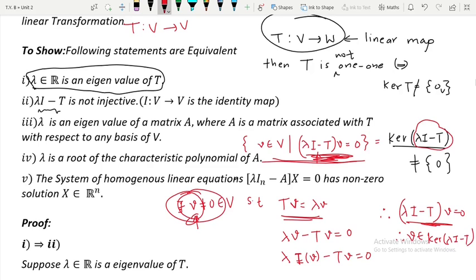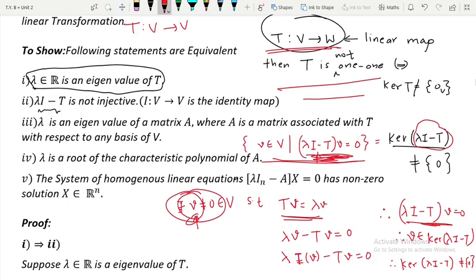Now since v belongs to the kernel of lambda I minus T, therefore we can say that this kernel of lambda I minus T is not equal to {0}, and therefore by using this theorem I can directly say that lambda I minus T is not injective. But the question is, is lambda I minus T a linear transformation? Then we can use this theorem, right? And that is very easy.